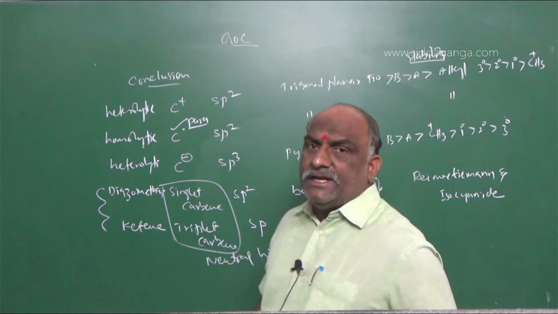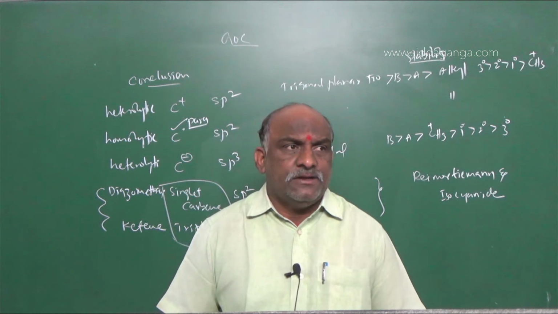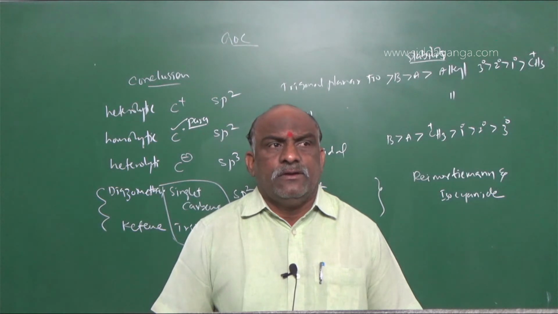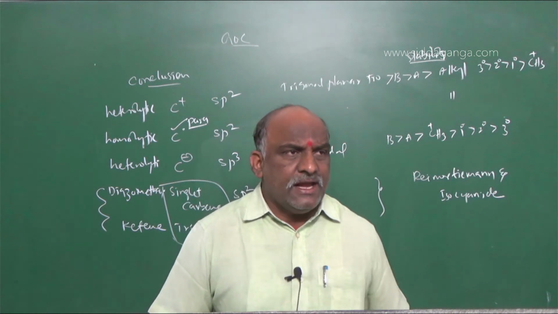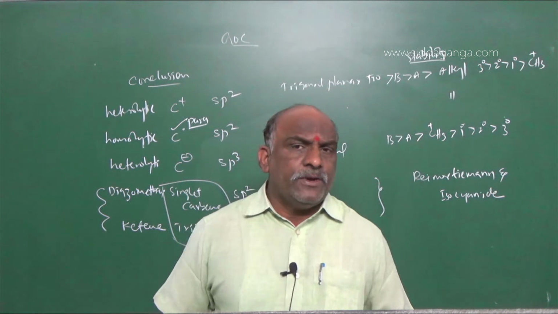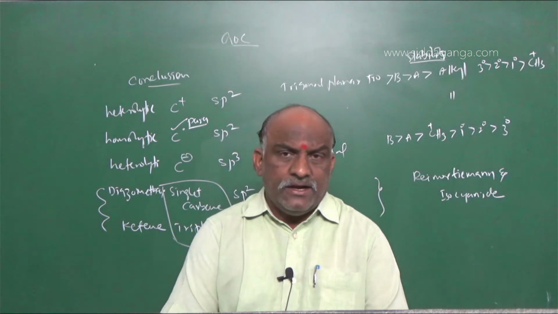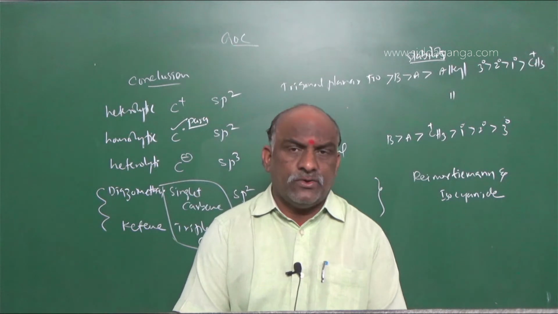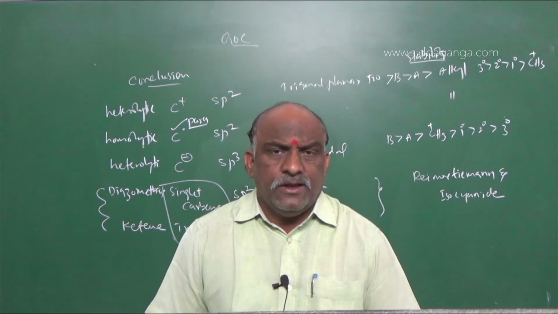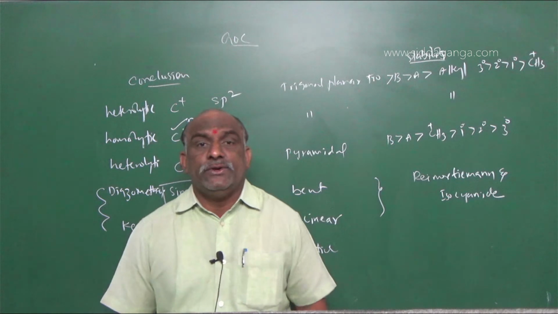After that, next is reagents. There are three types of reagents: electrophile, nucleophile, and free radical. Free radical is a reactive intermediate, so we should go with only two: electrophile and nucleophile. Electrophile is nothing but electron deficient. Electron deficient species are called electrophiles, and electron rich species are called nucleophiles.